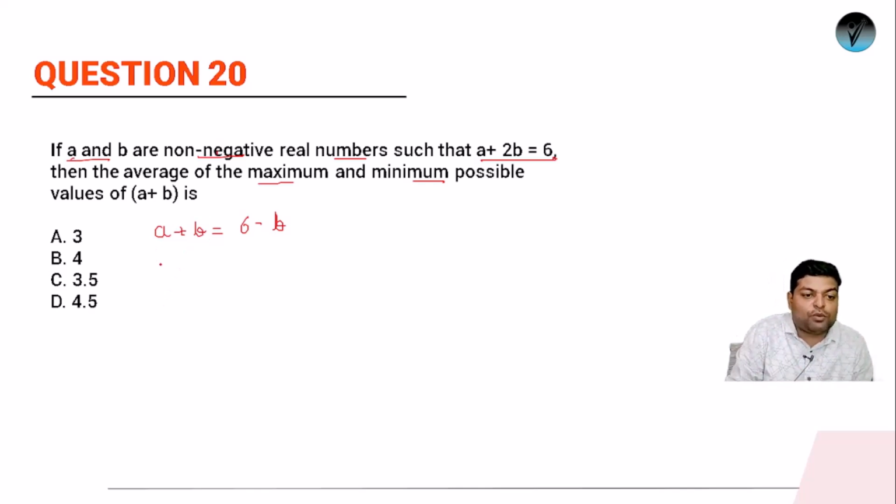So if b is 0, what will we have? We'll have a plus b equals 6 minus 0, which will be 6. So 6 is the maximum value. I have maximized it.